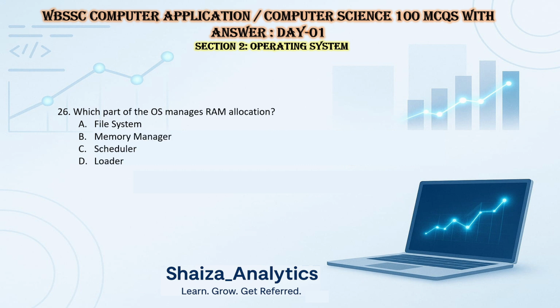Question 6. Which part of the operating system manages RAM allocation? Option A, file system. Option B, memory manager. Option C, scheduler. Option D, loader. So the answer is memory manager.